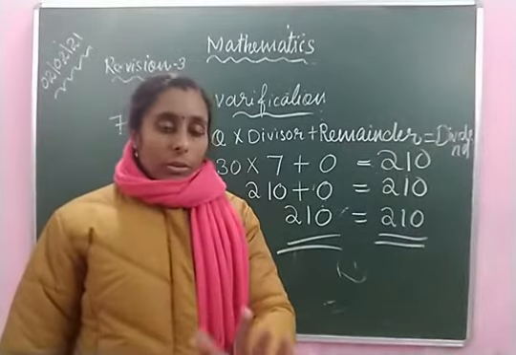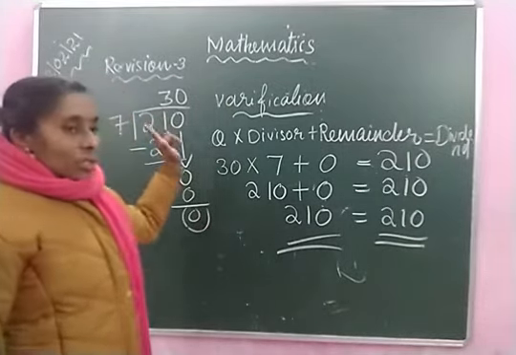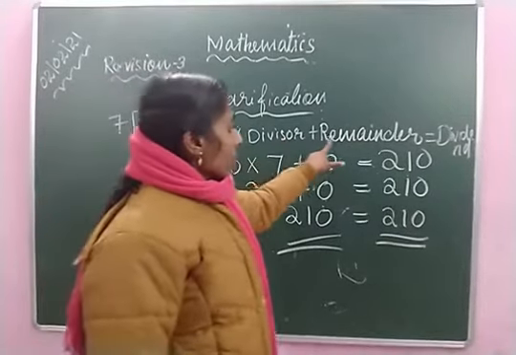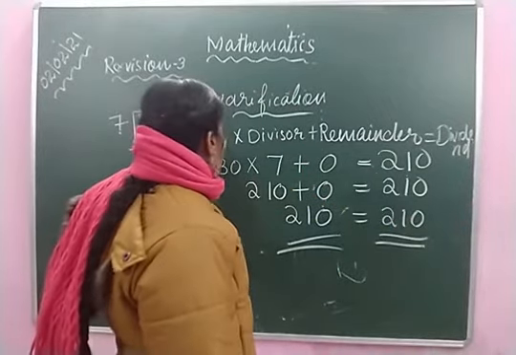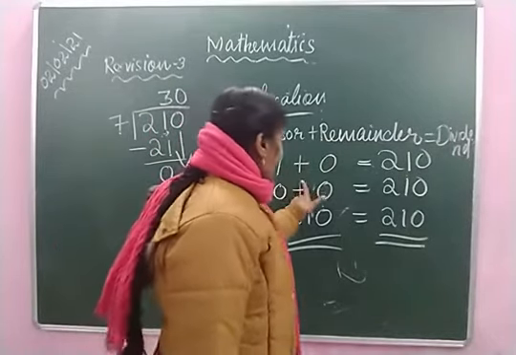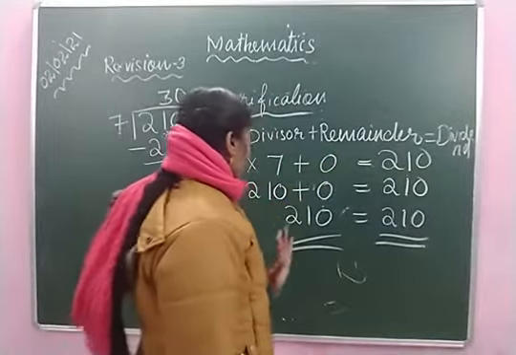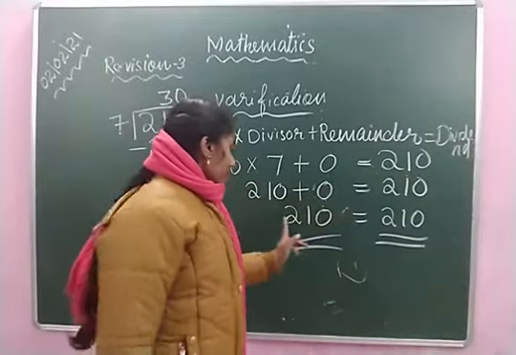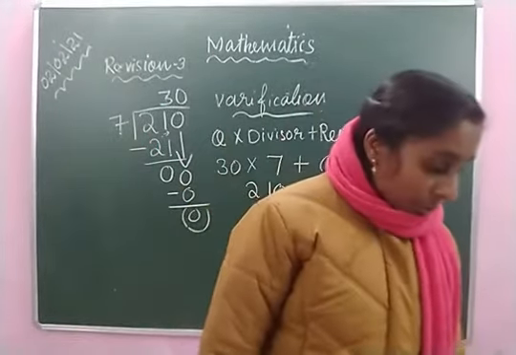Okay, if you get the question, divide and verify, first you have to do the division and find out what is the quotient and what is the remainder. Then you write quotient multiplied by divisor plus remainder is equal to dividend. Then apply these numbers in the equation. Quotient is 30, multiplied by divisor 7, plus remainder 0. Then dividend is 210. Then 210 plus 0 is equal to 210. Okay, this is the way you should do it.